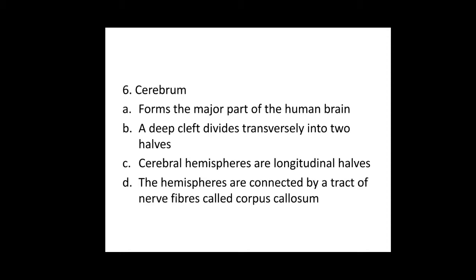Sixth one, cerebrum. Option A, forms the major part of the human brain. B, a deep cleft divides transversely into two halves. Option C, cerebral hemispheres are longitudinal halves. Option D, the hemispheres are connected by a tract of nerve fibers called corpus callosum. So for sixth question, the answer is option B, that is a deep cleft.